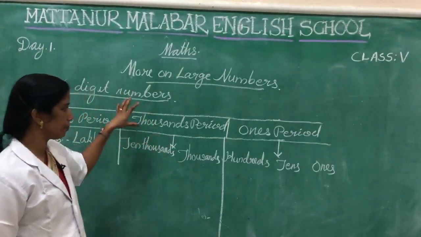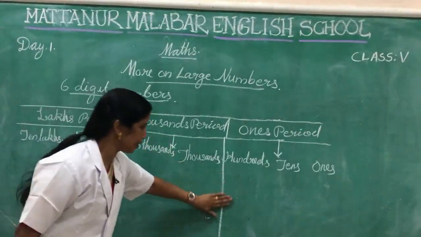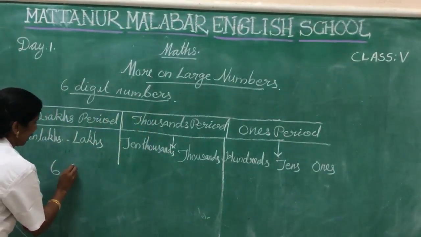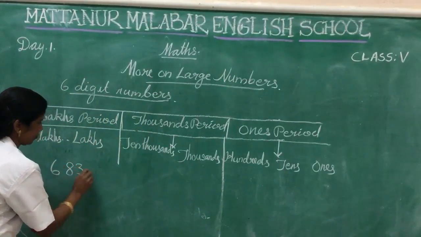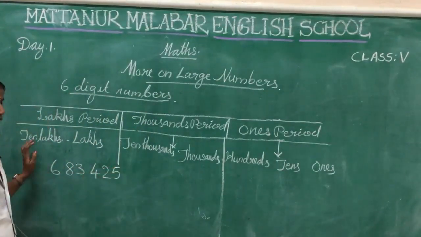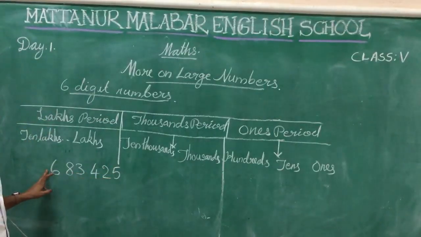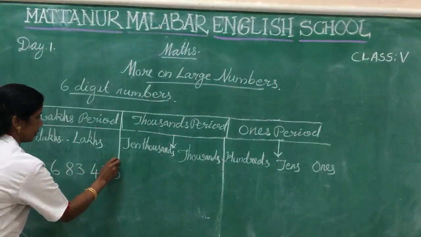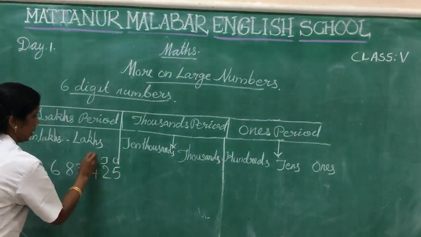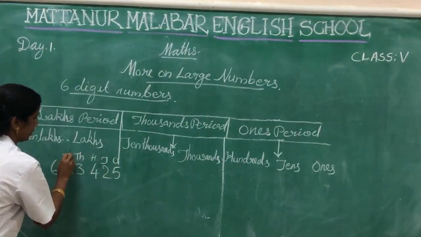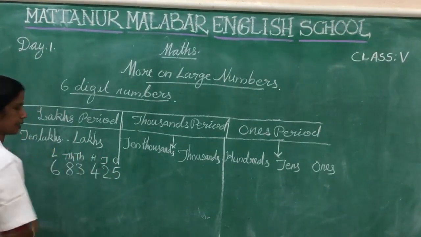Okay, here for example, we want to take one example, 6,83,425. How many digits are here? Here there are 6 digits. Okay, here ones, tens, hundreds, thousands, 10,000s and lakhs.